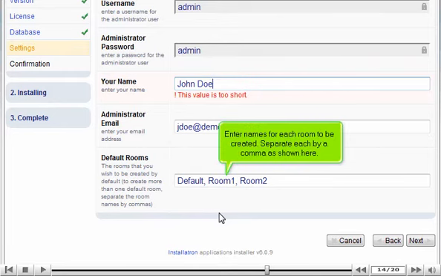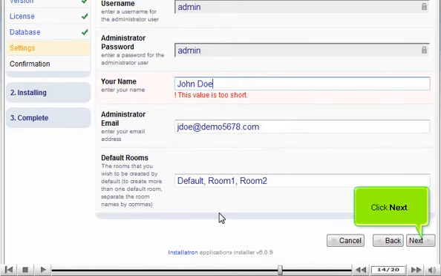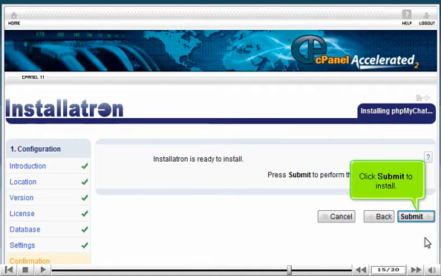Enter names for each room to be created. Separate each by a comma as shown here. Click Next. Click Submit to install.